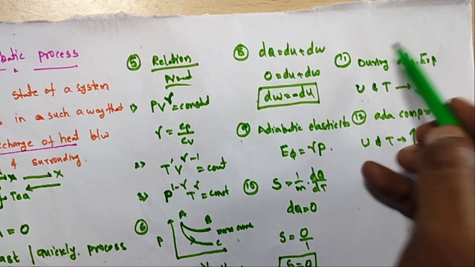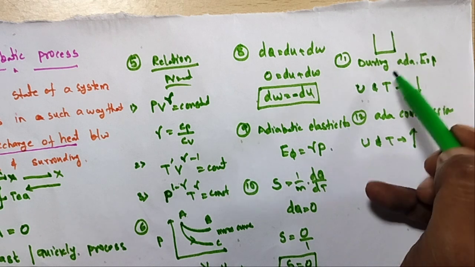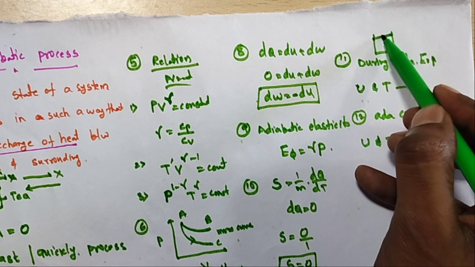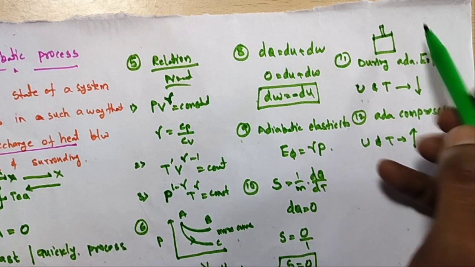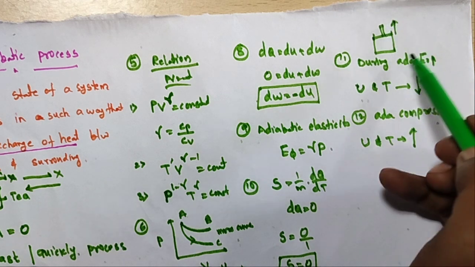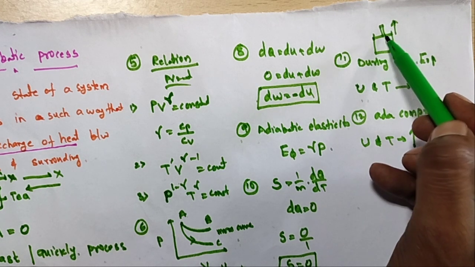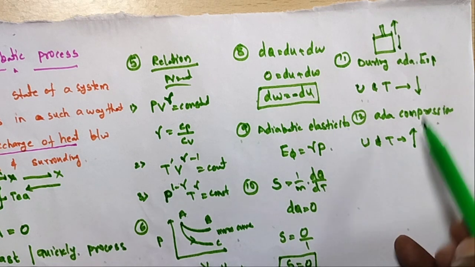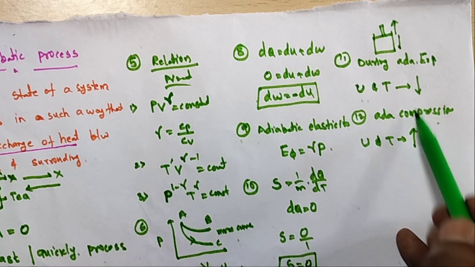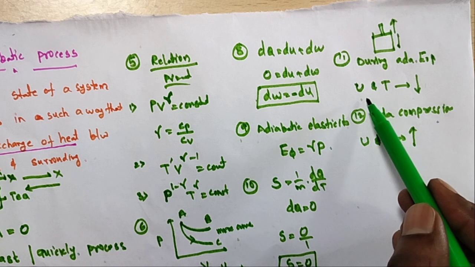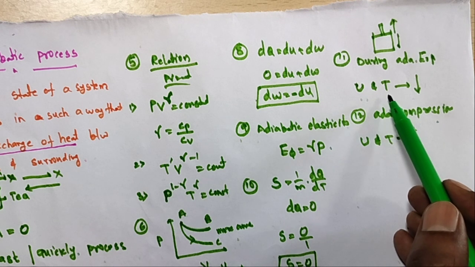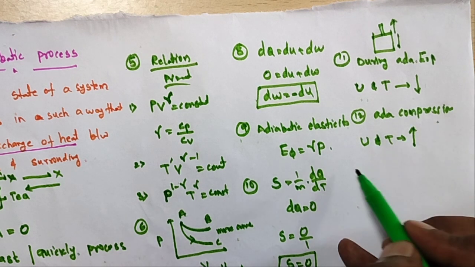Okay, so expansion means, let us take here one cylinder. The cylinder has a piston. Suppose the piston is moving upward, the gas is expanding. If the piston is moving downward, the gas is compressing. In this compression and expansion, the internal energy and temperature increase or decrease.